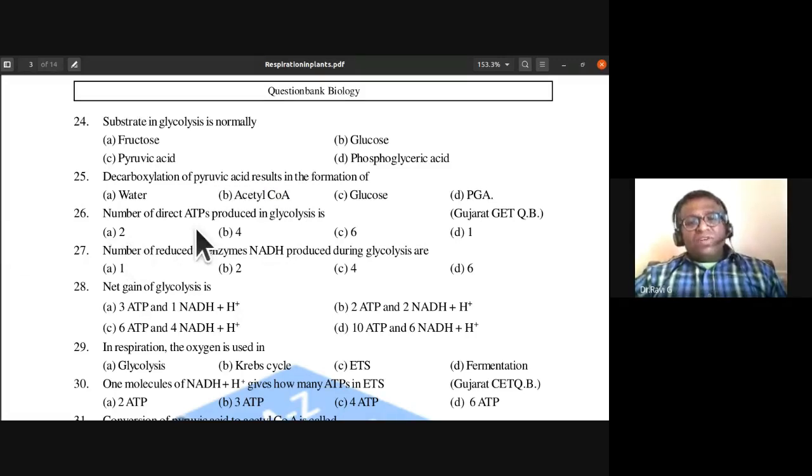26th: number of direct ATPs produced in glycolysis. Directly they produce 4 ATPs, out of which two are spent. The total ATPs produced is 4, but in the overall reaction there would be only 2 ATPs. Since they have asked for the number of direct ATPs, it is going to be 4 ATPs. 4 ATPs are produced directly.